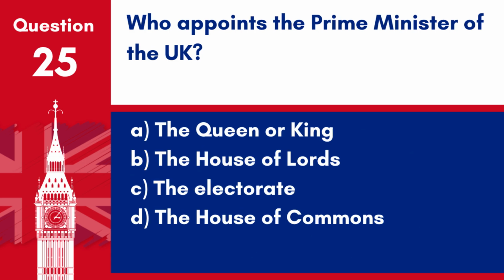Question 25. Who appoints the Prime Minister of the UK? A. The Queen or King. B. The House of Lords. C. The Electorate. D. The House of Commons. Answer A. The Queen or King. The monarch appoints the Prime Minister, who is usually the leader of the political party that has the most seats in the House of Commons after a general election.